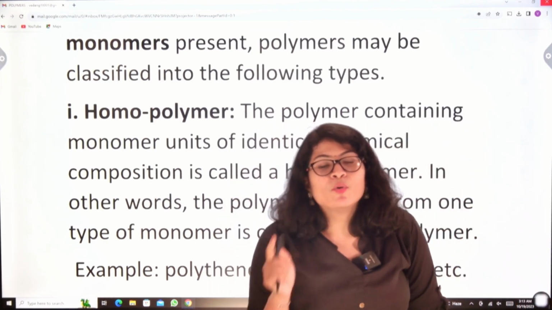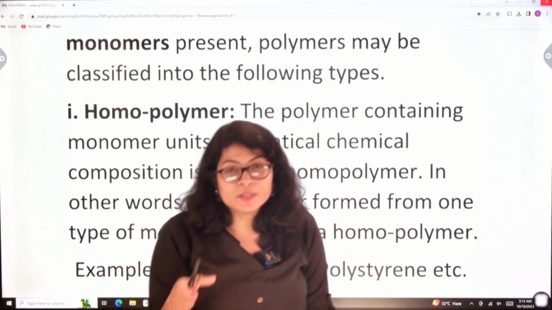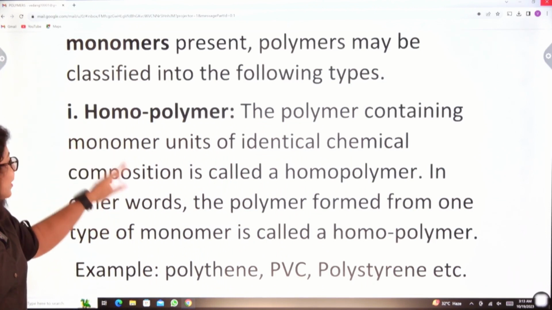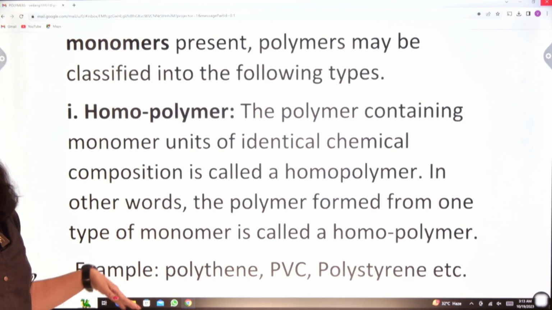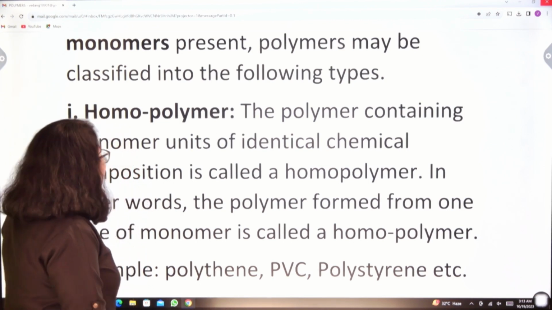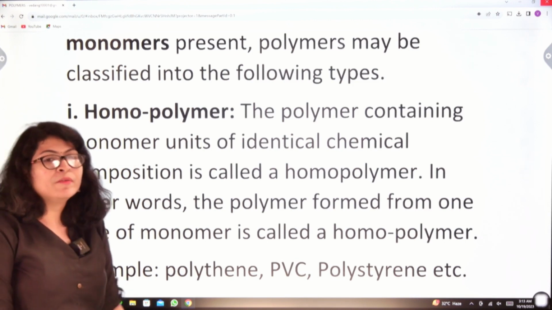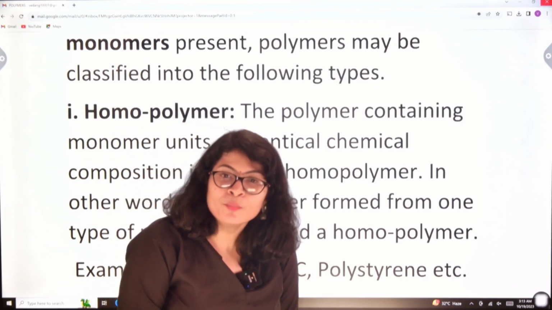So if the monomeric units are same, they are called homopolymers. The polymer containing monomeric units of identical chemical composition is called a homopolymer. In other words, a polymer formed from one type of monomer is called a homopolymer.